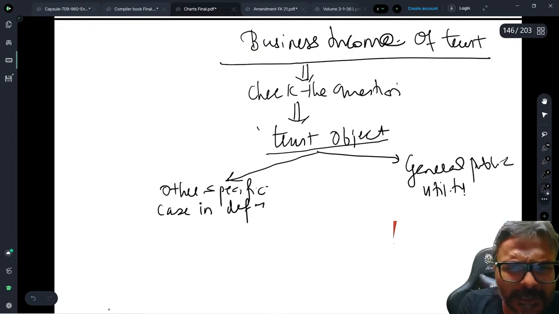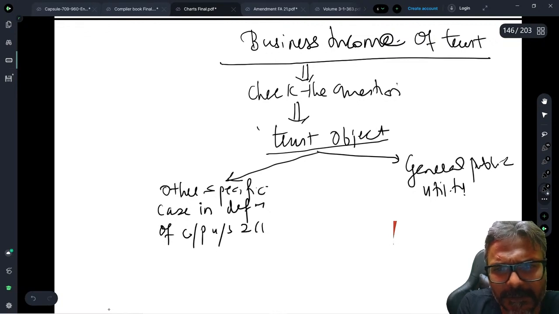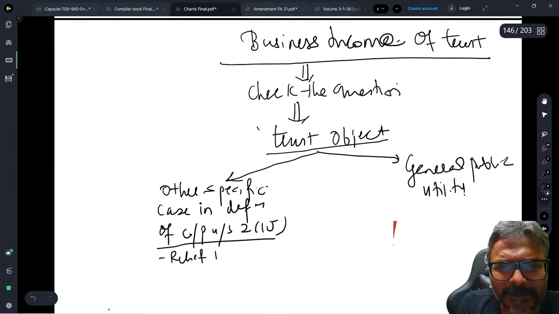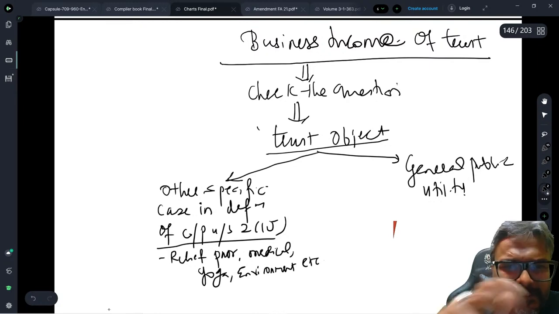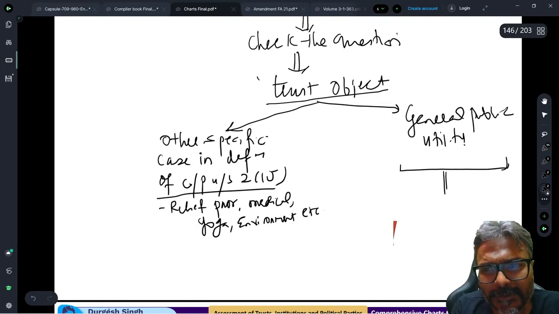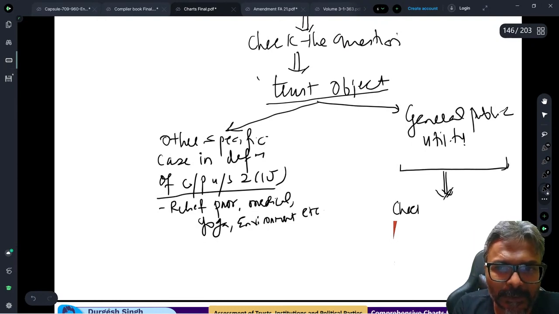You remember the definition of charitable purpose? In the definition of charitable purpose, under section 2(15), like relief to the poor, medical relief, etc. Medical relief, then yoga, environment, isn't it? All those things are there, so I'm just writing etc. So these are specific cases. When the question is for general public utility, be careful. Here you need to check whether